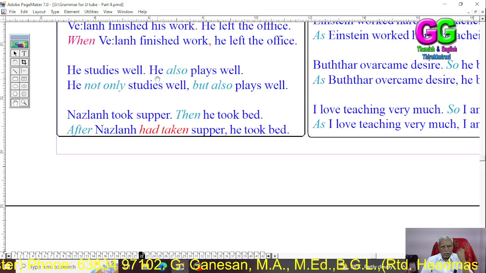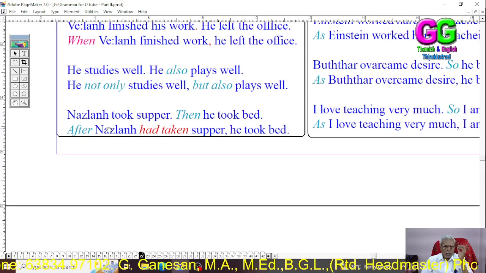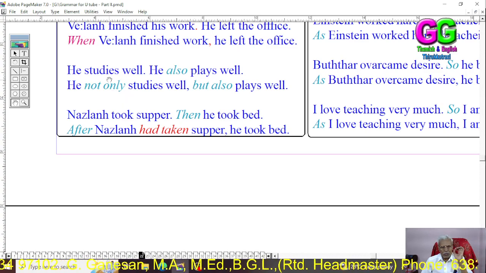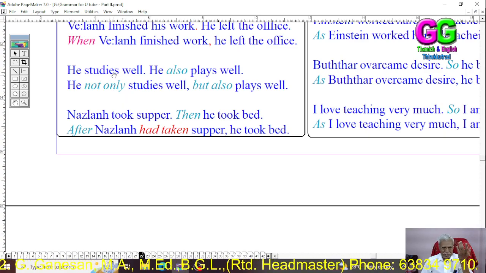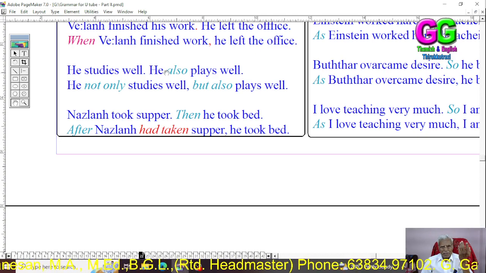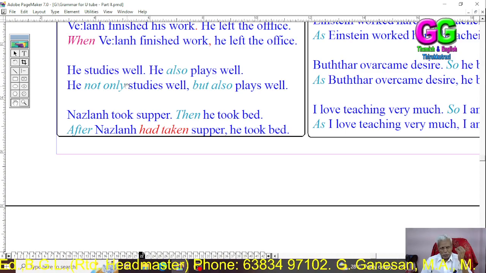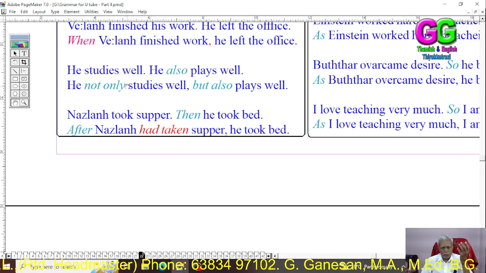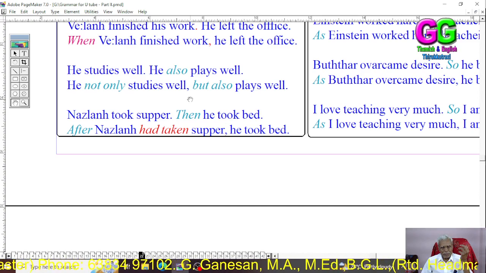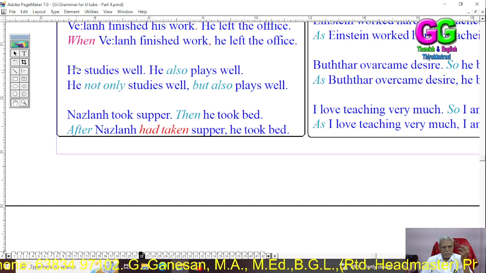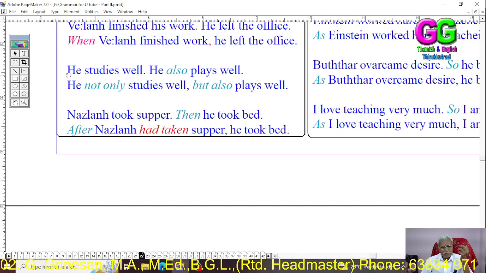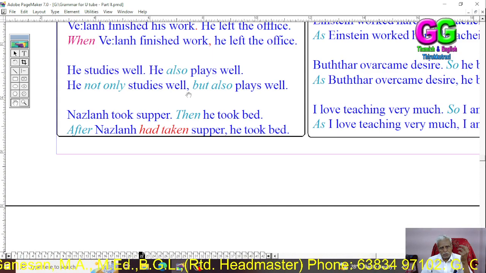He studies well. He also plays well. See, two actions are here. Two actions: not only but also. Besides, he studies well. He also plays well. See, he is good in two actions. So we have to use not only but also. So he not only studies well. Here, for also we have to use not only. Then all the persons write like this. Full stop, comma.